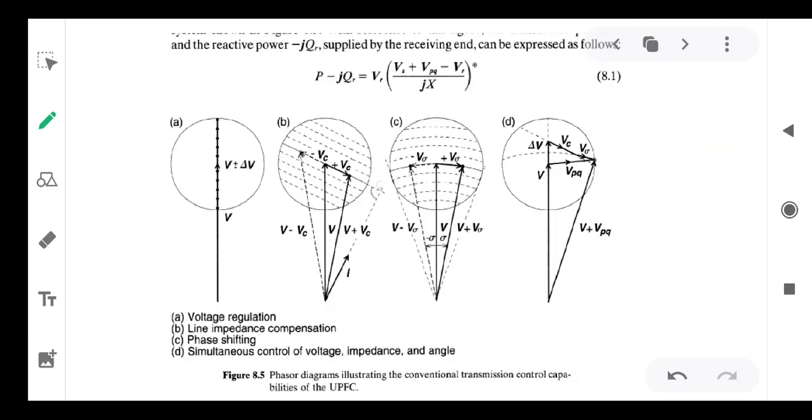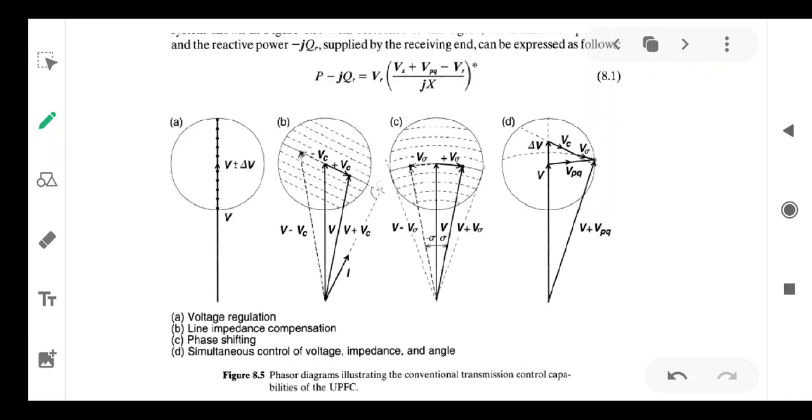The very first one, figure A, represents the voltage regulator, in which delta V, plus or minus, has to be injected in phase opposition with the bus voltage V, so that it can be varied as V plus or minus delta V. Therefore the magnitude of the voltage can be controlled very easily.